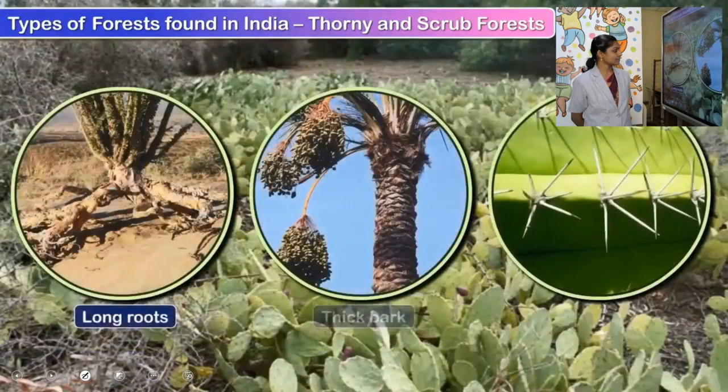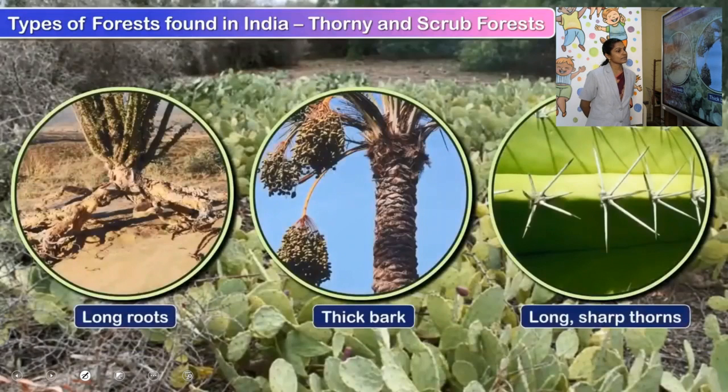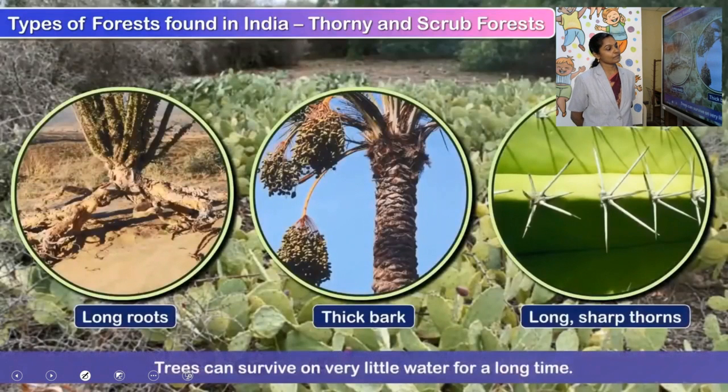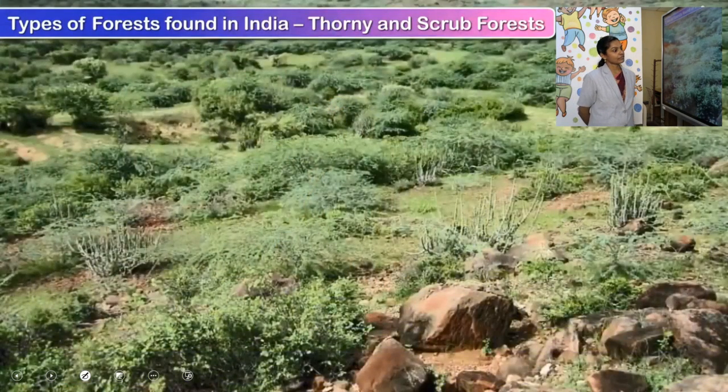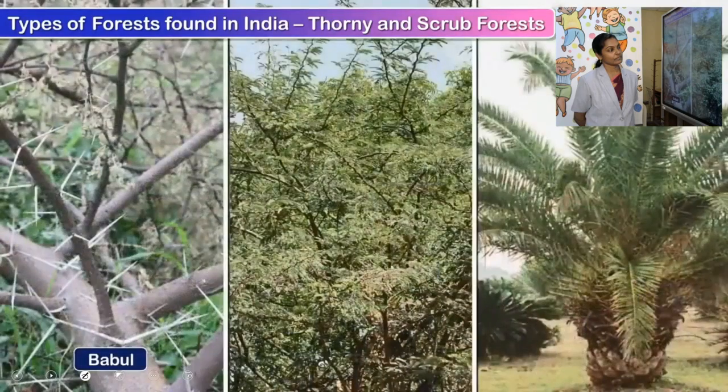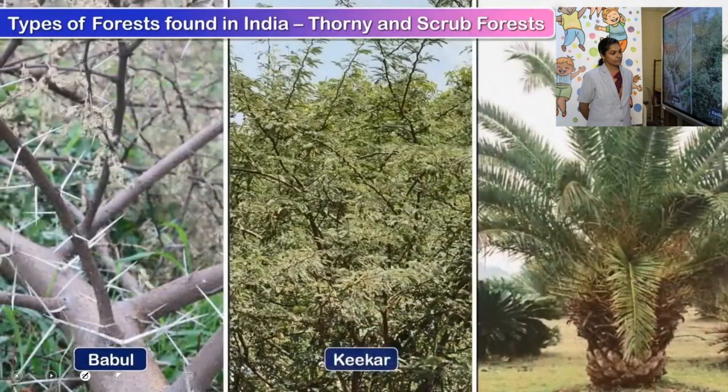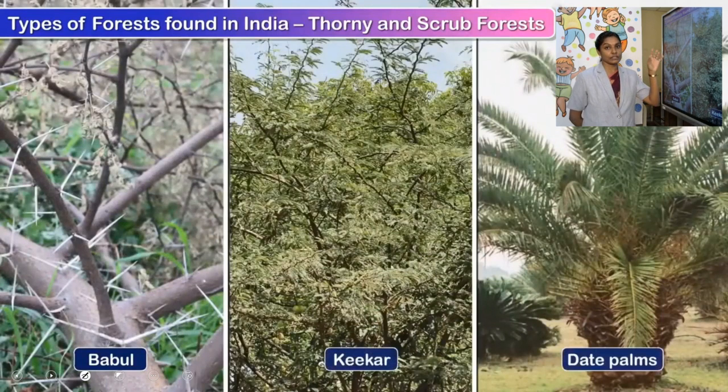The trees have long roots, a thick bark, sharp and small thorns, and can survive on very little water for a long time. Thorny and scrub forests have mostly babul, kikar and date palms. So this is the video where the dry desert forest is being shown. As I have told you, you don't have to study the places where this kind of forest is found.